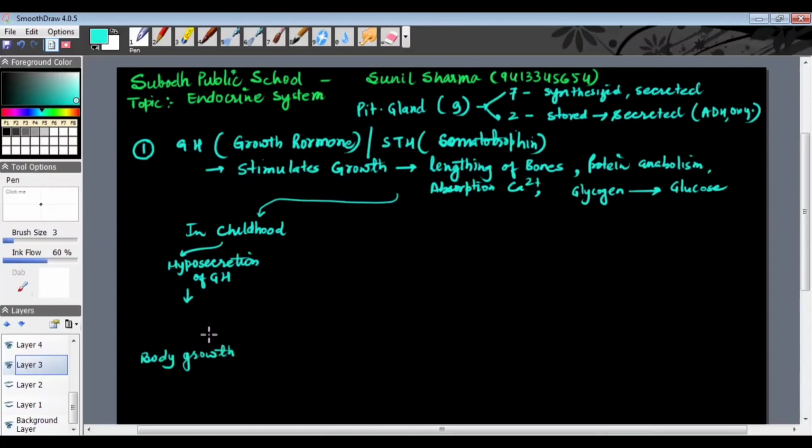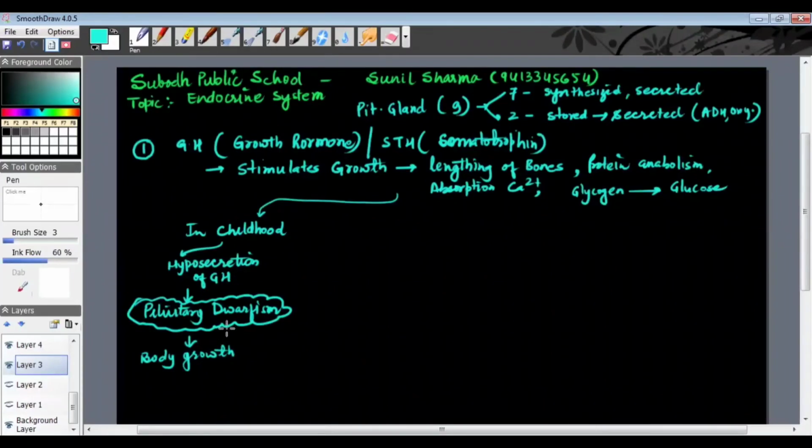Okay, and that condition is called pituitary dwarfism, or simply dwarfism. So if during childhood the hormone GH is not secreted in the proper way, then the person may be suffering from pituitary dwarfism.